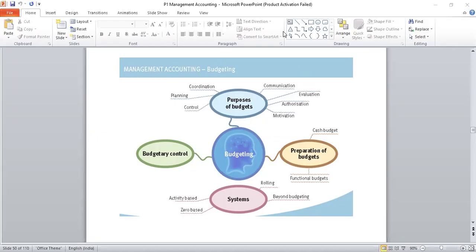I hope I'm audible. What's the meaning of budget?